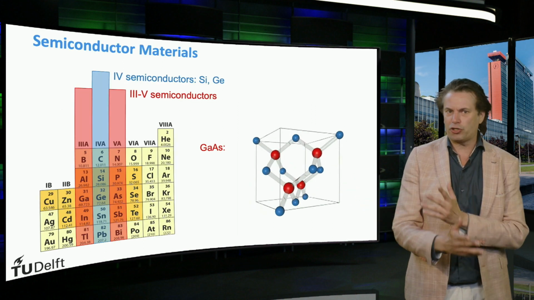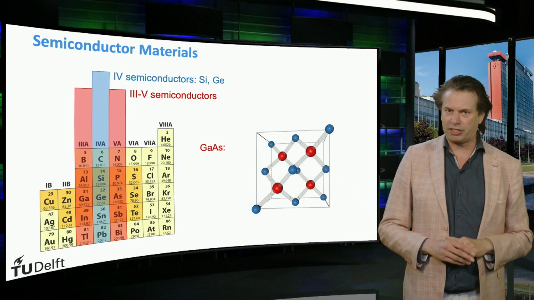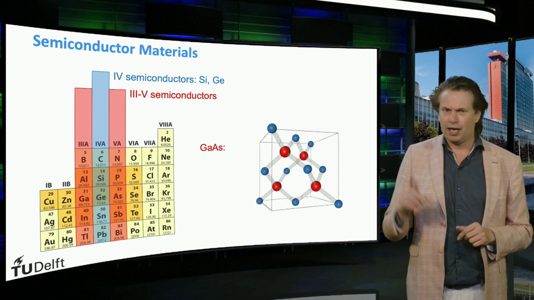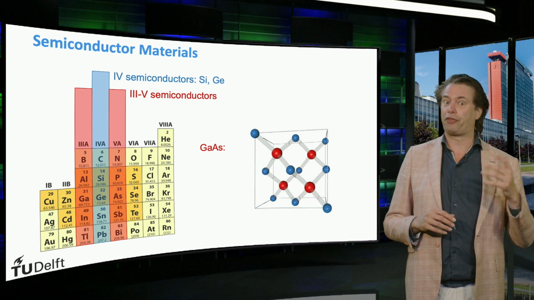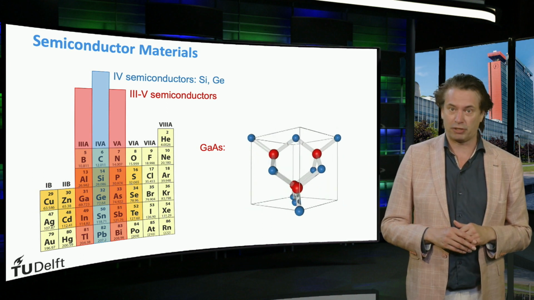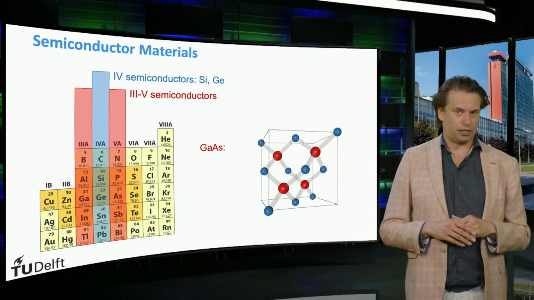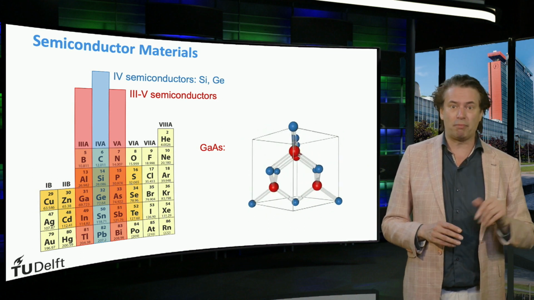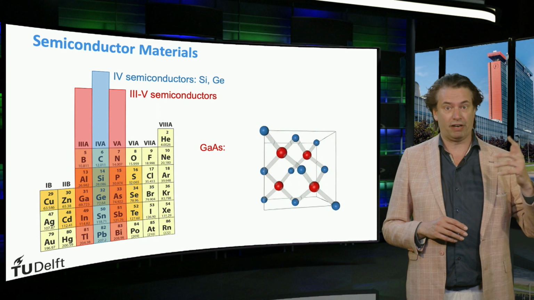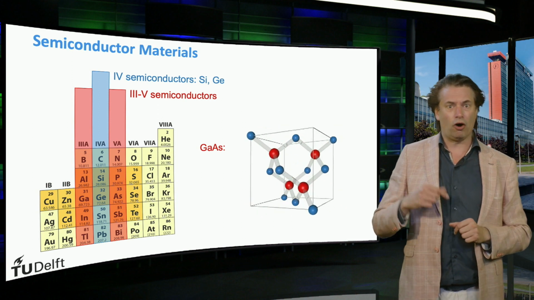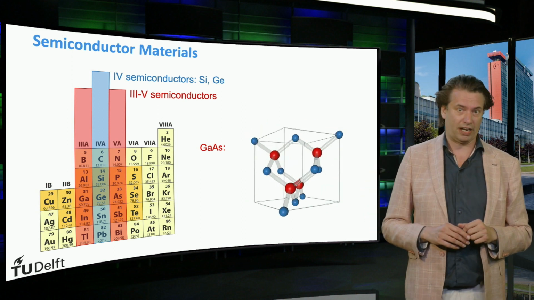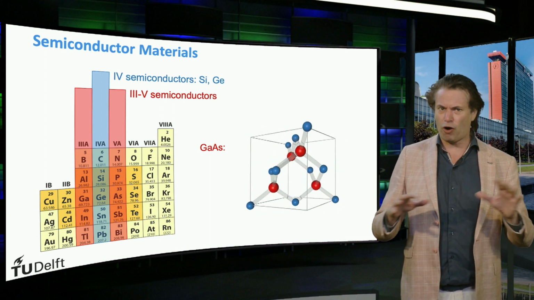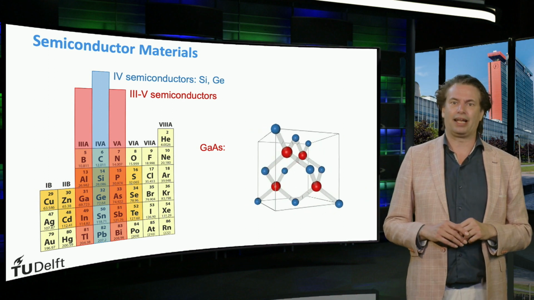Materials with semiconductor properties can be made from other materials than elements with 4 valence electrons as well. Let's consider the so-called 3-5 semiconductor materials like gallium arsenide. 3-5 semiconductor materials consist of 2 elements. One element has 3 valence electrons. The other element has 5 valence electrons. These materials can, similar to silicon, form a diamond cubic crystalline lattice.